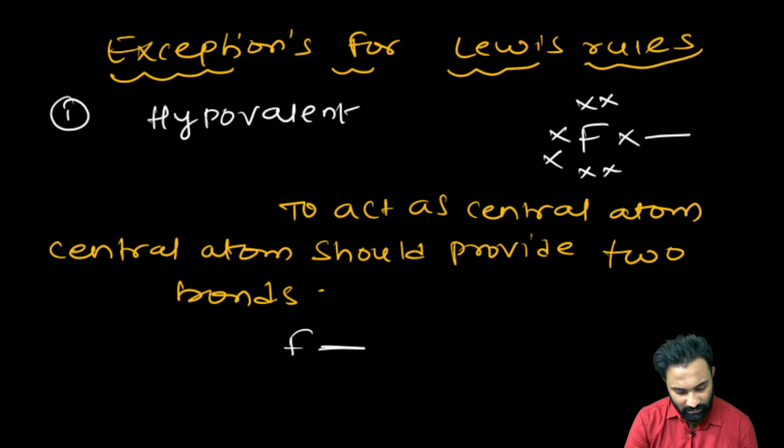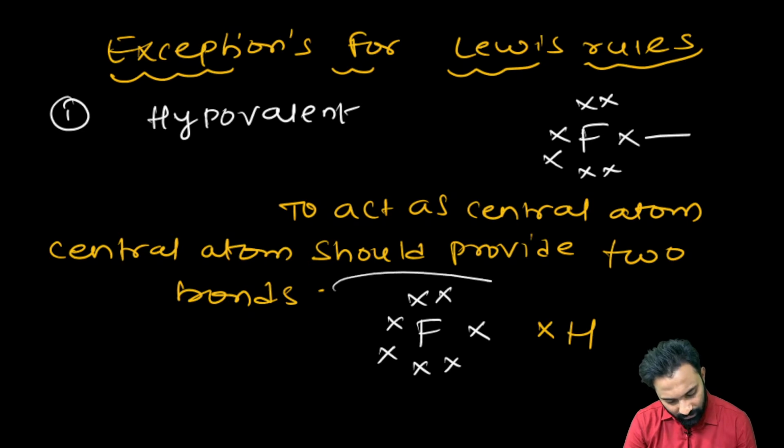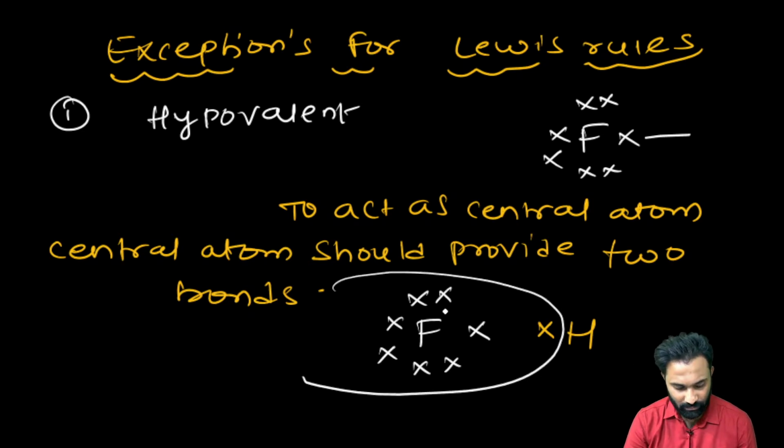How will the covalent bond be formed? See, fluorine has 7 valence electrons. To complete its octet, it requires only 1 electron. By taking 1 electron from the hydrogen, fluorine's octet is completed.